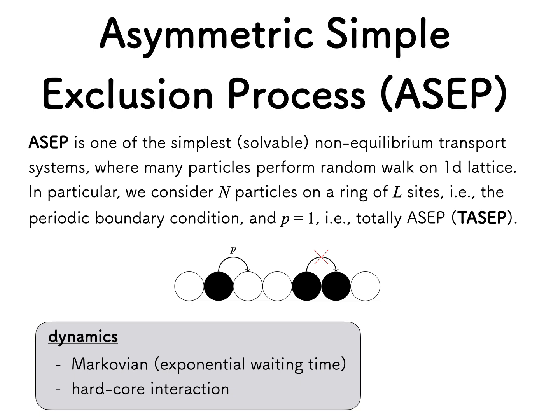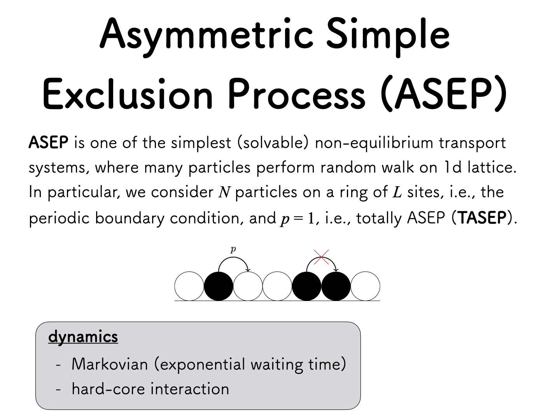The asymmetric simple exclusion process, called ASEP, is a simple non-equilibrium transport system, such as traffic flow and diffusion along DNA. In ASEP, many particles diffuse on a 1D lattice with hardcore interaction. The hardcore interaction implies that a particle can hop to the right only if the right side is empty. Moreover, the hopping dynamics follow a Markovian one. Therefore, the waiting time distribution follows the exponential distribution.